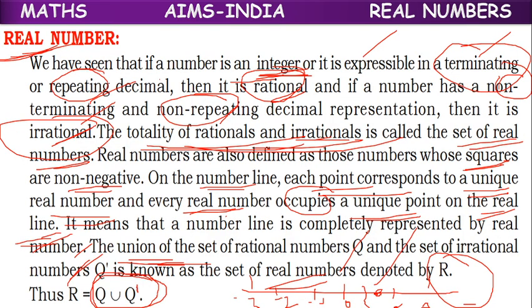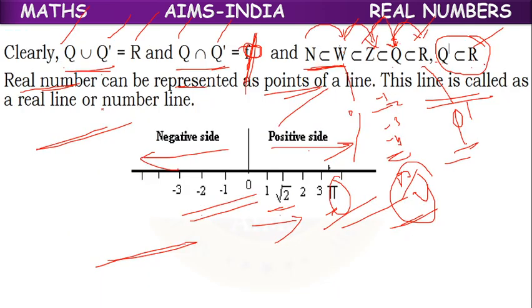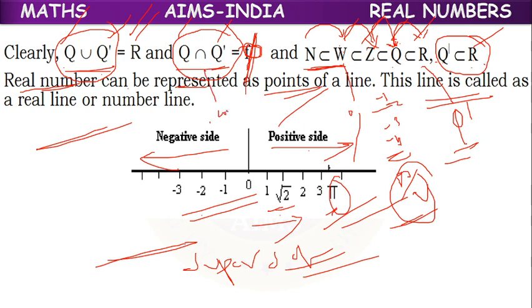Real numbers means the set of both rational numbers and irrational numbers. Natural numbers, whole numbers, integers and rational numbers are subsets of real numbers. Irrational numbers are also a subset of real numbers, so real numbers we can call a superset. The union of rational and irrational is called real numbers. Intersection means common. The common set of rational and irrational is phi, because there is no common element.